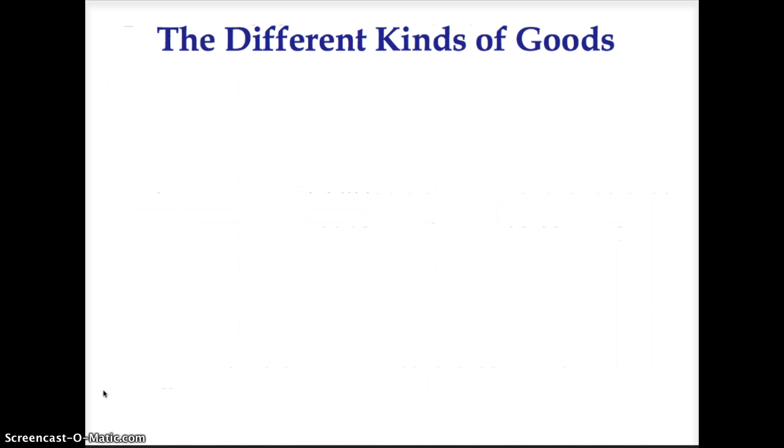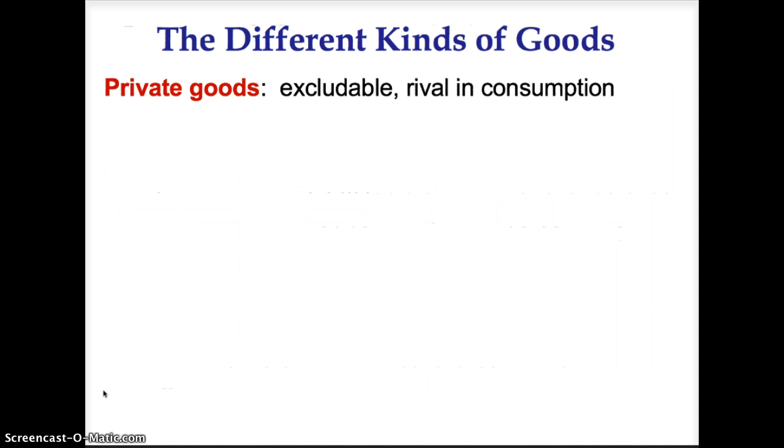There are 4 different types of goods: private goods, public goods, common resources, and natural monopolies. Private goods are excludable and rival in consumption. An example would be food. Those who don't pay can be prevented from enjoying food, and one person's consumption leaves less available for everybody else.